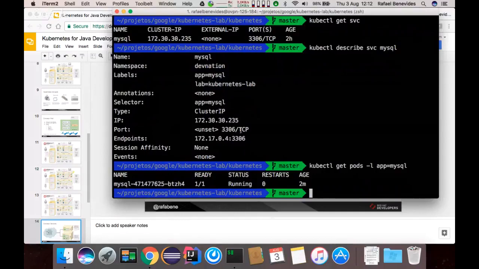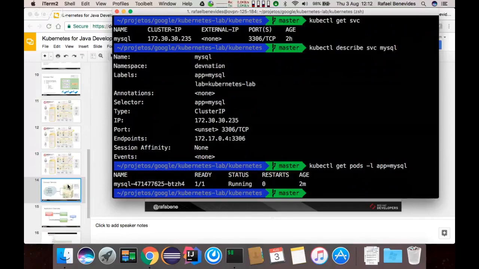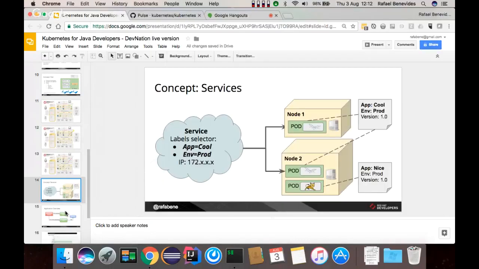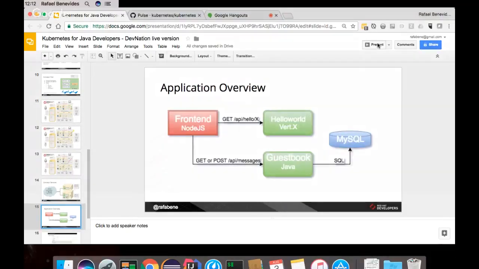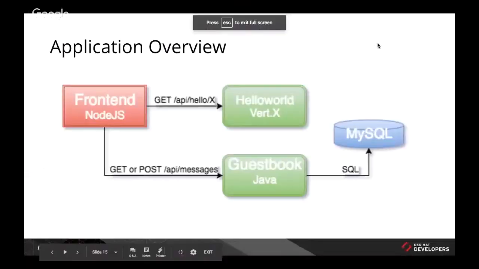Okay, but remember that I told you how to run a Docker container. Let's see how easy it is to run a Kubernetes pod. Let's start from Docker. By the way, let me show you something here. We will create a microservice application that uses this MySQL.